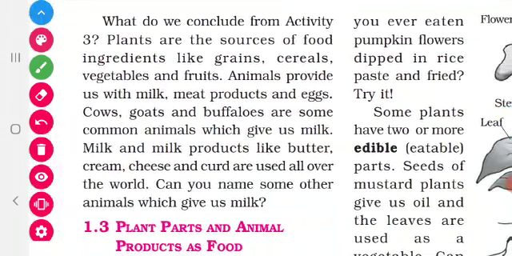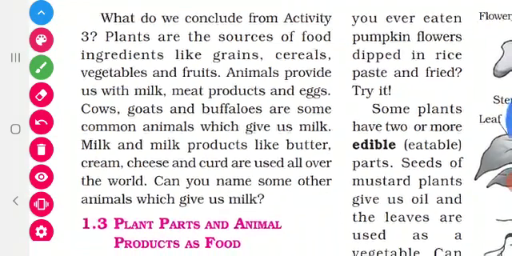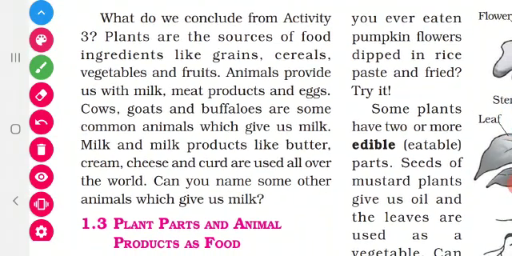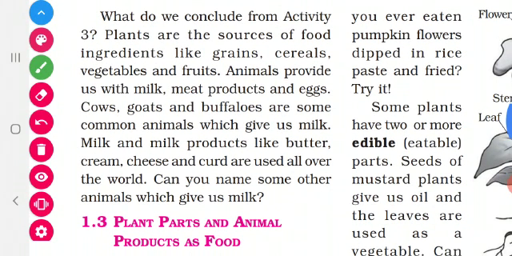Now we have done three activities, isn't it? What do we conclude from the activity? Plants are the sources of food ingredients like grains, rice, wheat and so on. Cereals, vegetables and fruits, we get everything from plants only. From animals we get milk, meat products and eggs.